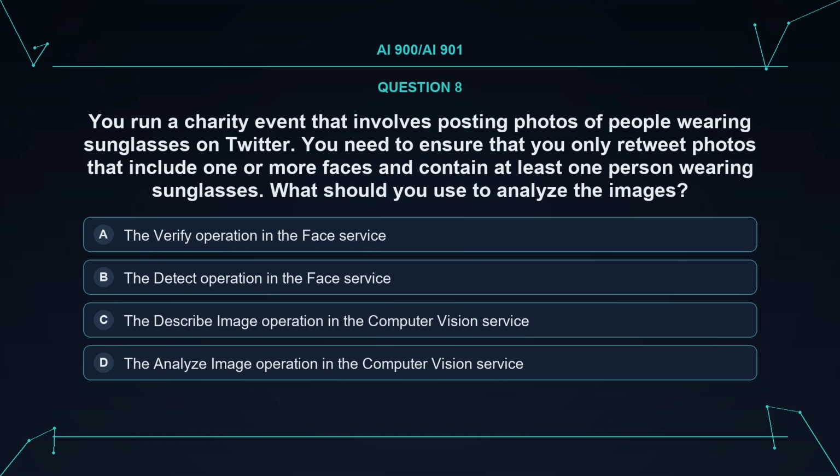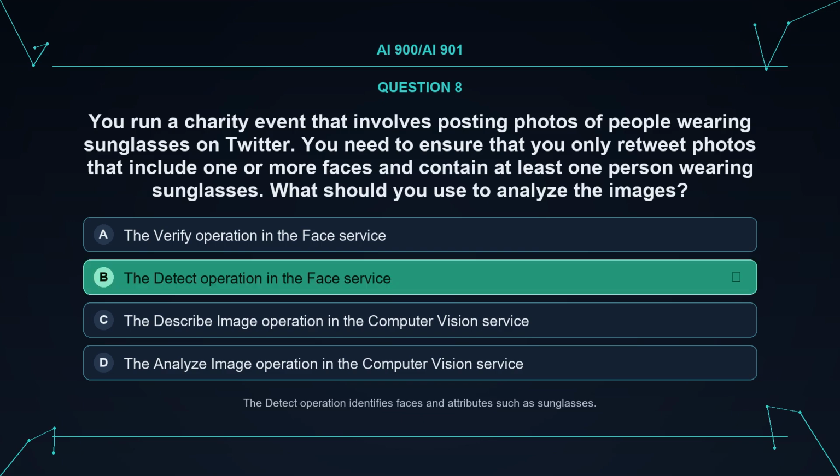Question. You run a charity event that involves posting photos of people wearing sunglasses on Twitter. You need to ensure that you only retweet photos that include 1 or more faces and contain at least 1 person wearing sunglasses. What should you use to analyze the images? Option A. The verify operation in the face service. Option B. The detect operation in the face service. Option C. The describe image operation in the computer vision service. Option D. The analyze image operation in the computer vision service.